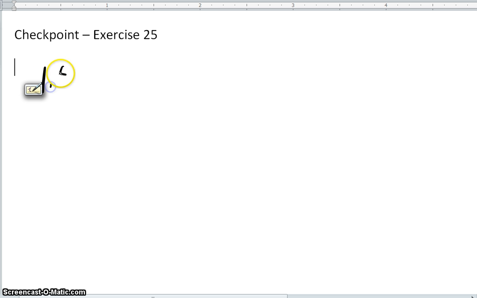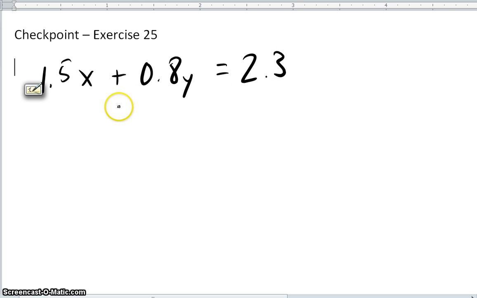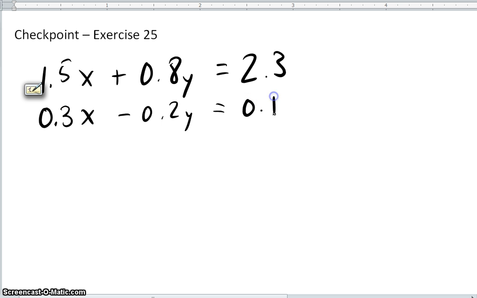It says 1.5x plus 0.8y equals 2.3. Then we have 0.3x minus 0.2y equals 0.1. Now I'm going to talk about something a little bit different.